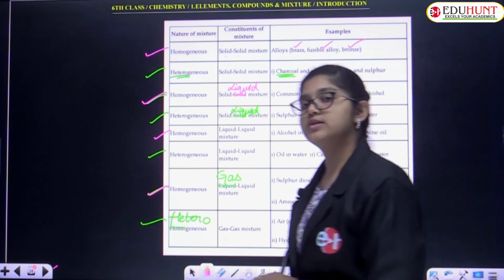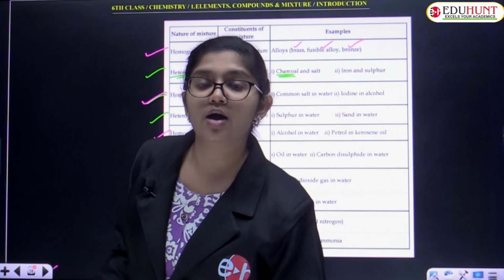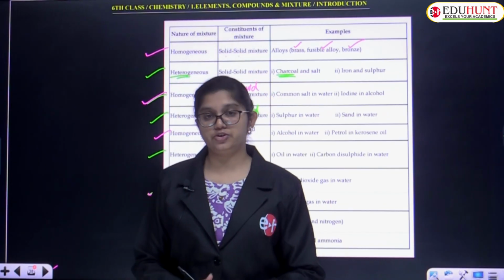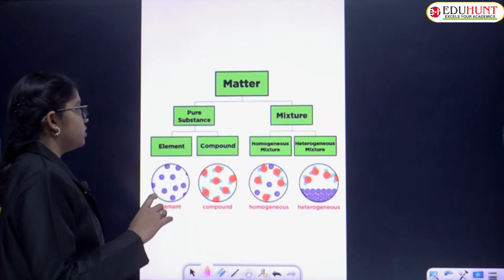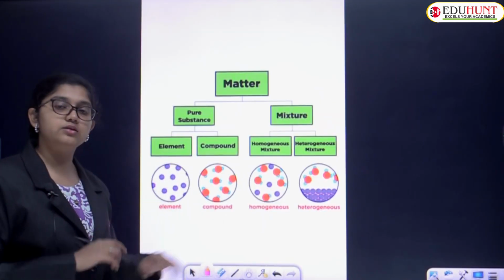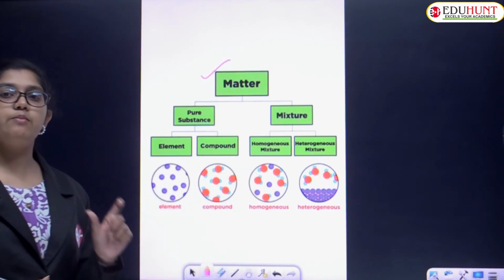So these are the clear definitions of all these things, children. In this particular chapter, you learned about elements, compounds and mixtures. So clearly, you have a clear description regarding matter and its classification based upon chemical composition.